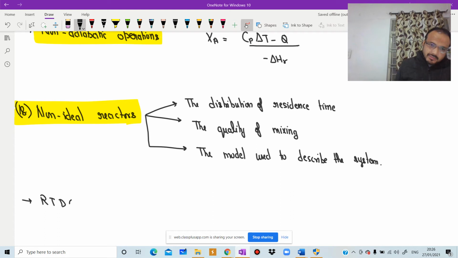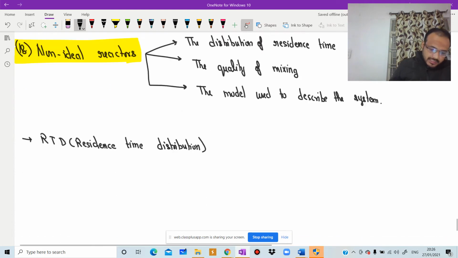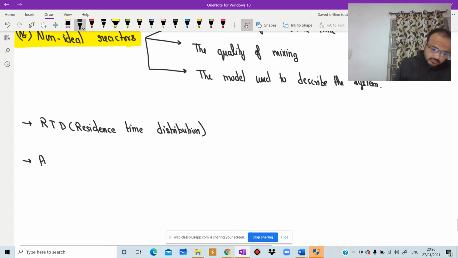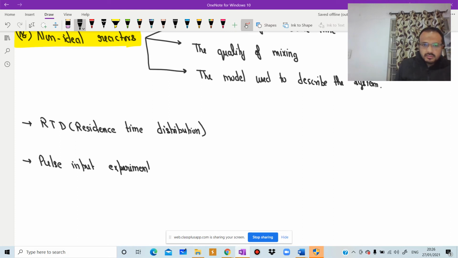We have RTD, residence time distribution. We have already done this in CRE2 because we discussed it for 4-5 hours. So we have two experiments: the pulse input experiment and the step input experiment.